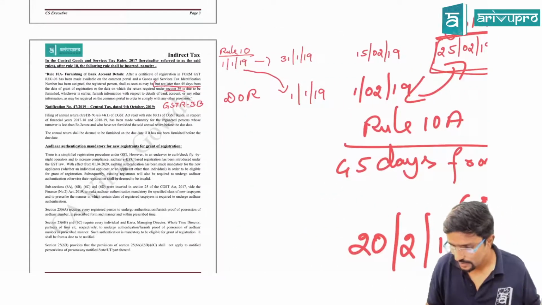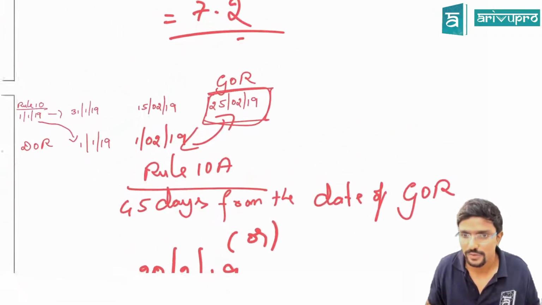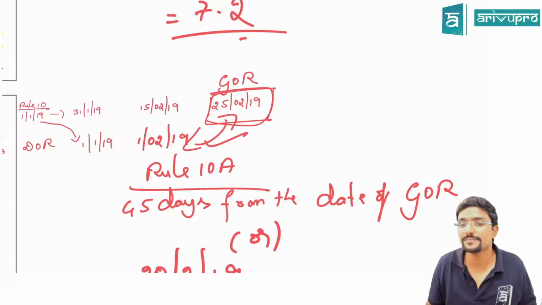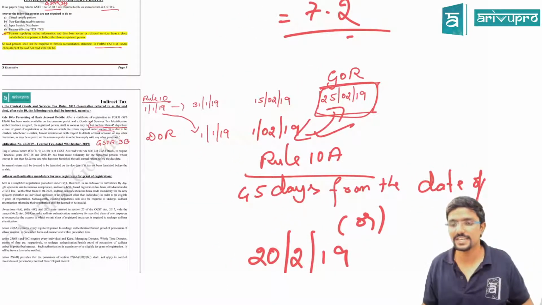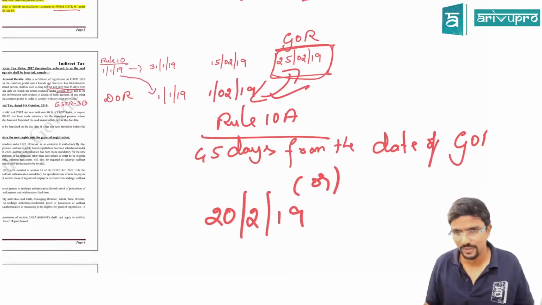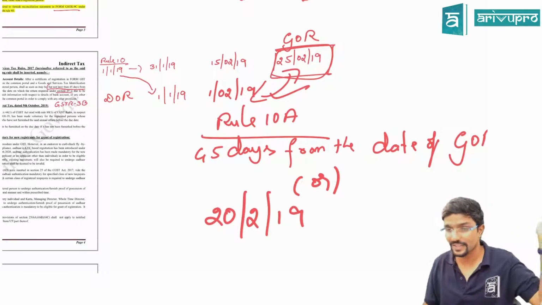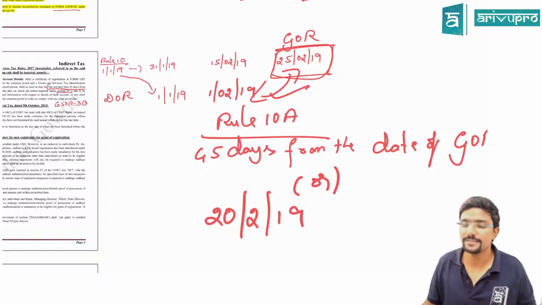So that is due date, whichever is earlier. So I will take any one of these cases because both I cannot take. Assume this case I will take, that is 1st February. I have made an application within 30 days and I have been granted registration. Date of grant of registration is 1st February 2019. 45 days from that date. So February you need to take, whether it is a leap year, everything you need to consider. So it will be 28 days in 19.